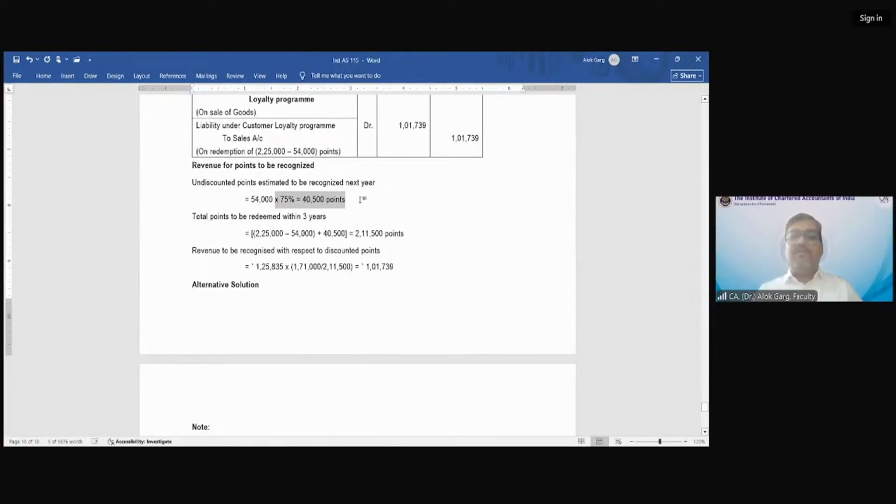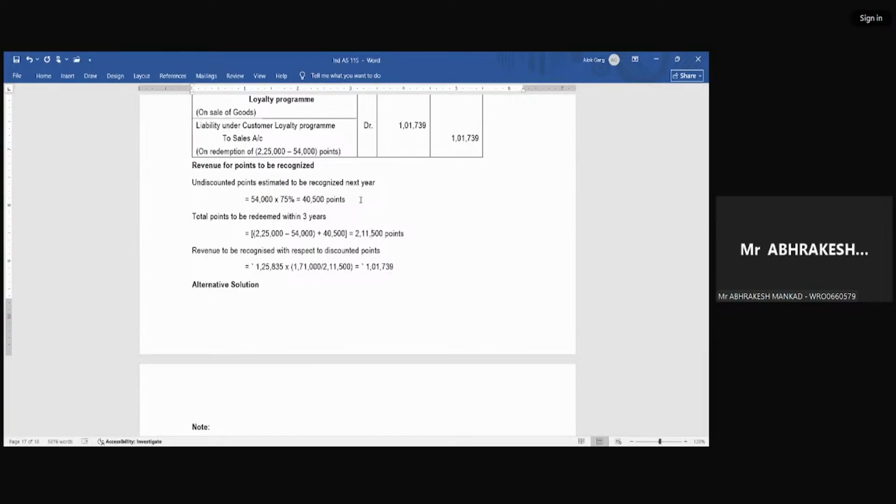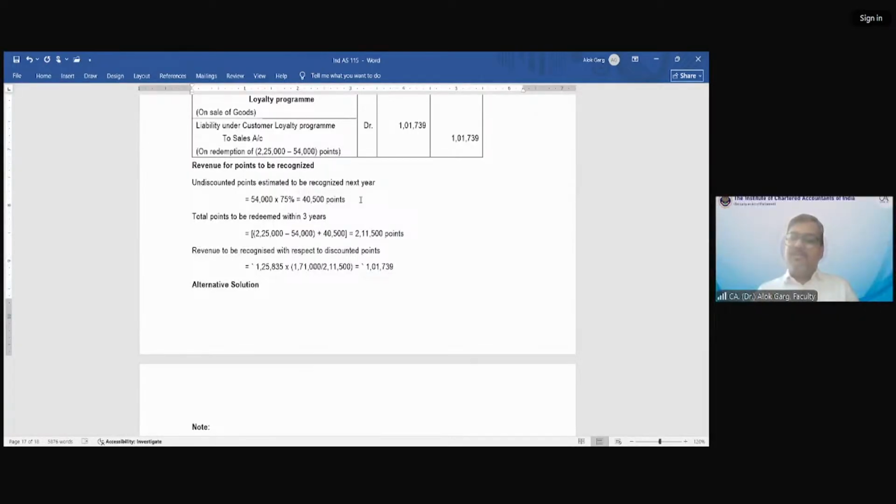So 171 plus 40,500 will give you 2,11,500 points. So 125,835 is a liability for 211,500 points.